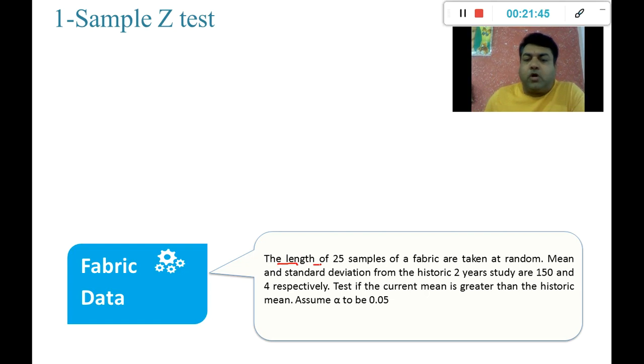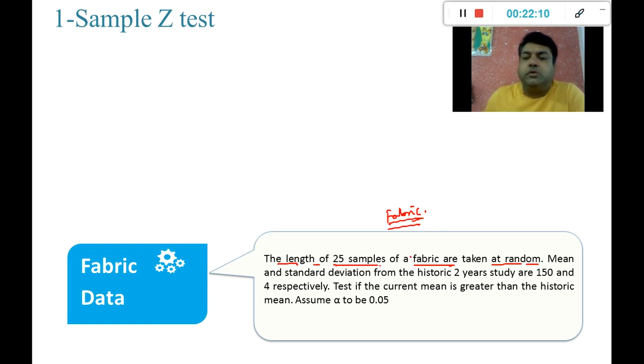Here the length of 25 samples is given for a fabric, and these 25 samples have been taken at random. There is a fabric manufacturing company; they have some bundles rolled up and they sell them to their retailers.